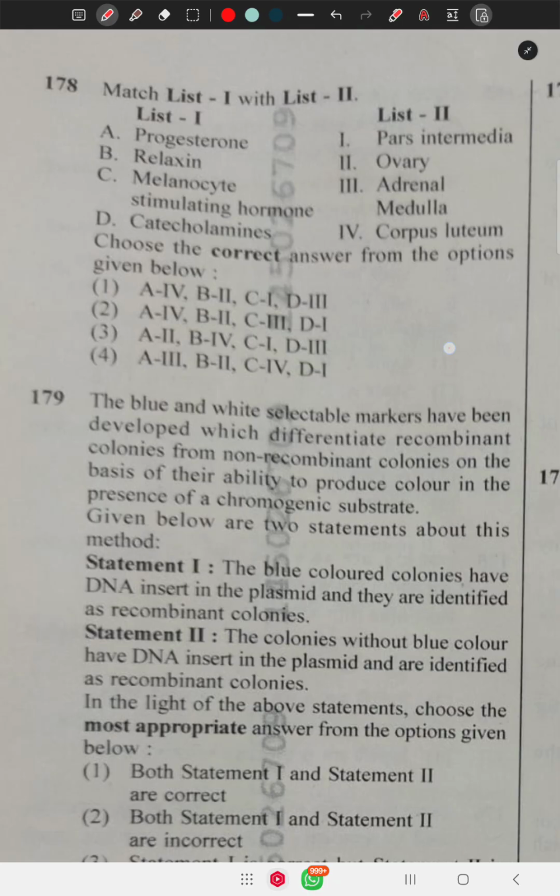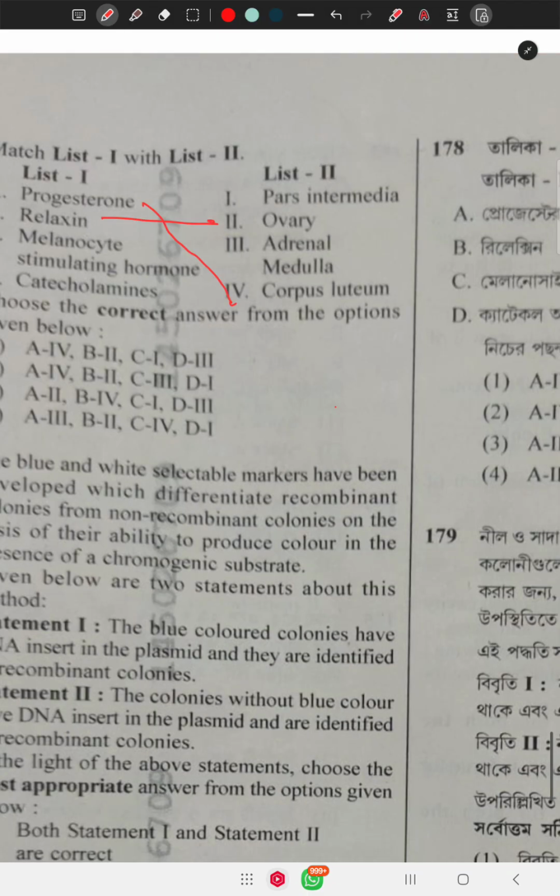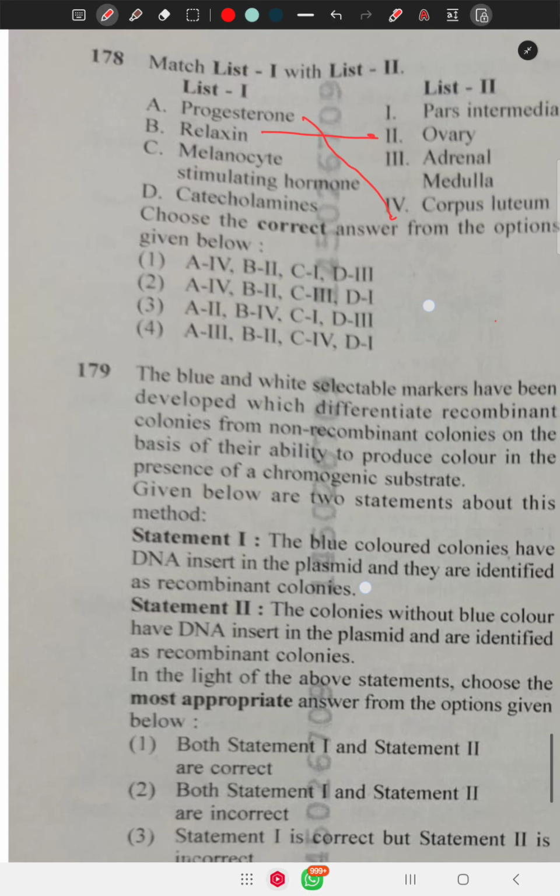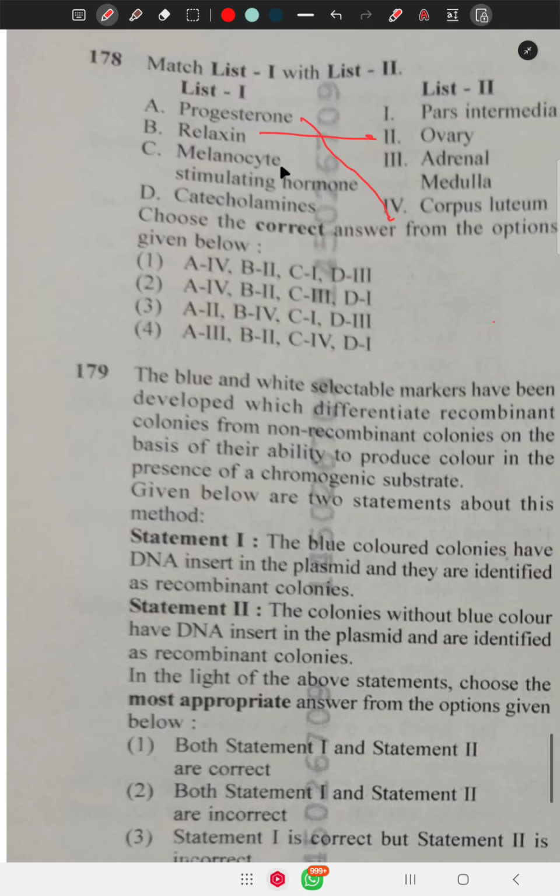Here, progesterone appears from the corpus luteum, relaxin from the ovary, melanocyte-stimulating hormone from the pars intermedia, and catecholamine from the adrenal gland. So the correct option is 4 2 1 3, that is option 1, 3, 4, 2. Right.